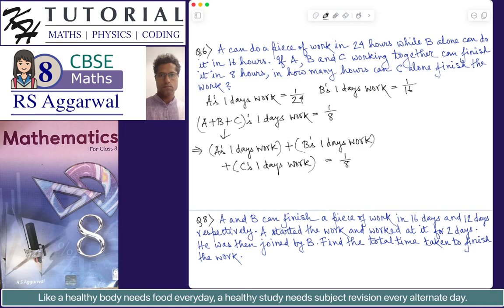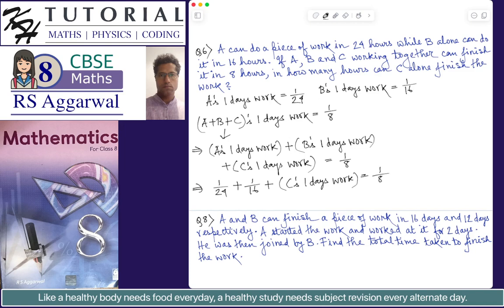Now we know the values of A's 1 day's work and B's 1 day's work. So we have 1 by 24 plus 1 by 16 plus C's 1 day's work is equal to 1 by 8.